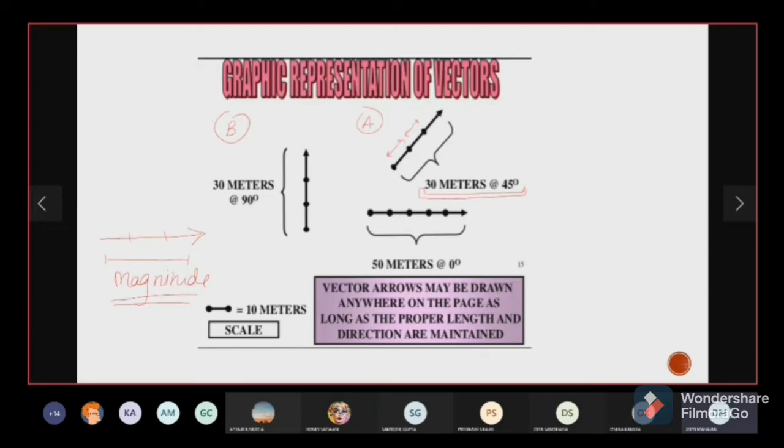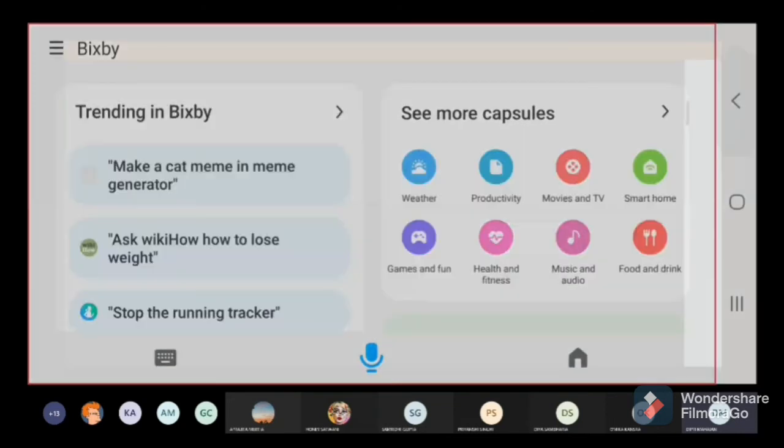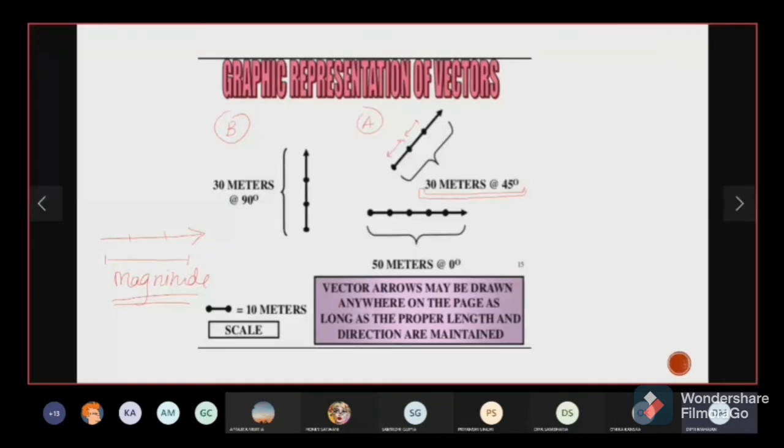Ma'am, every time for the scale we have to use this dot notation? No, this is just the way I have drawn it. You can use a scale as per your convenience. Okay, ma'am. It is always as per the convenience of the user, and it is going to be very rarely that we are going to give you graphic addition, or where you will be using graphic representation, because I'm telling you all these points because these form the basics. I'll be using them later on in the chapter.